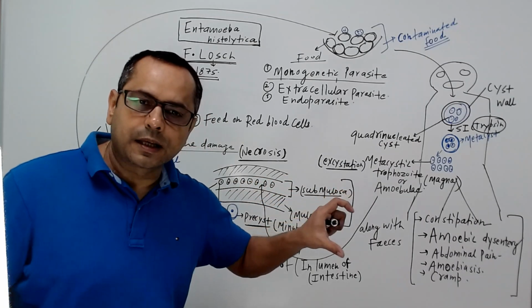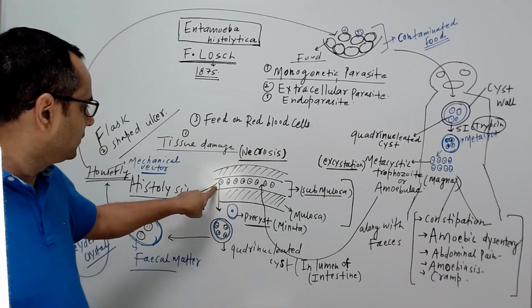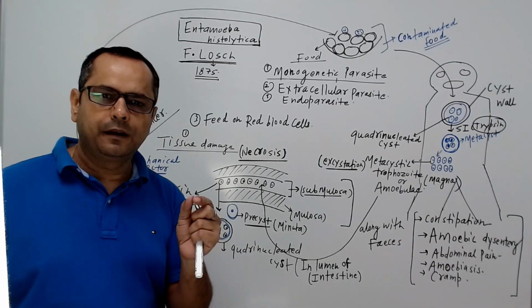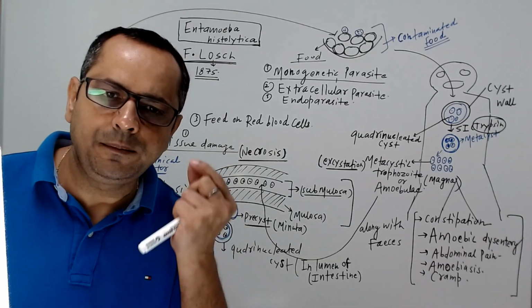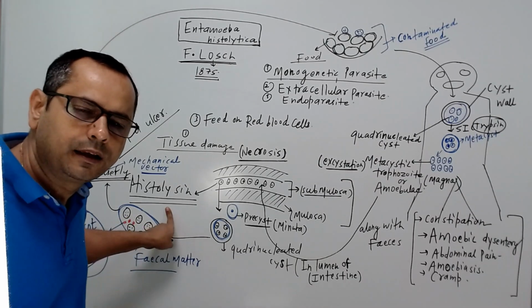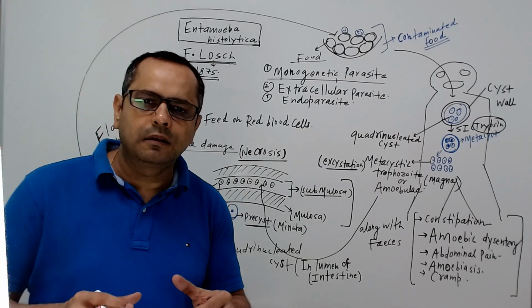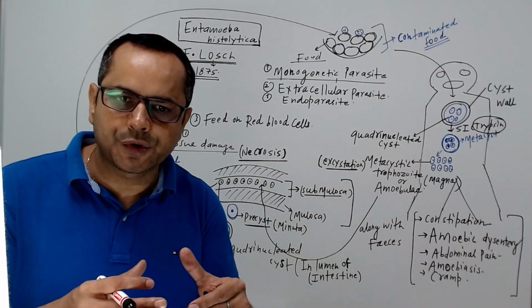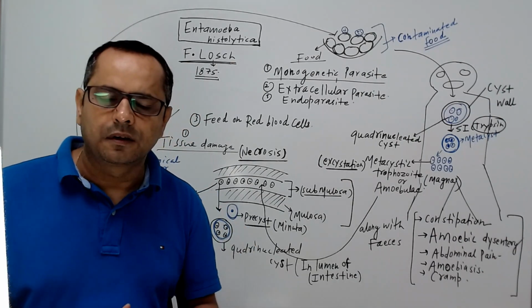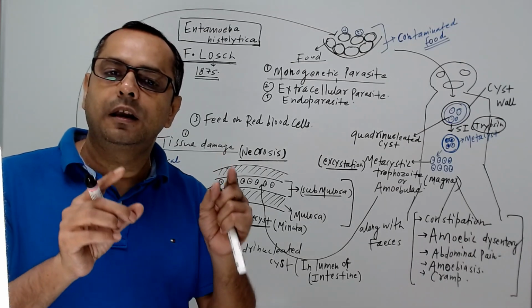Now in the submucosa, that metacystic trophozoite secretes an enzyme called histolysine, and that histolysine results in damage of the tissues, or necrosis, destruction of tissues of the large intestine.